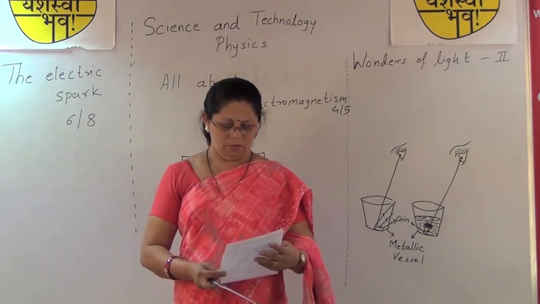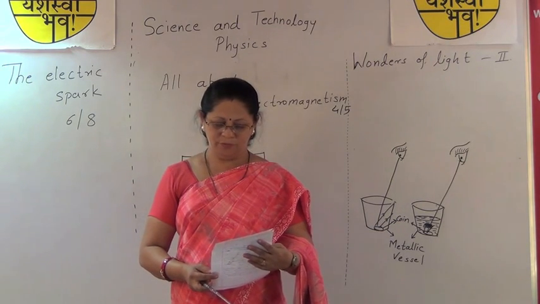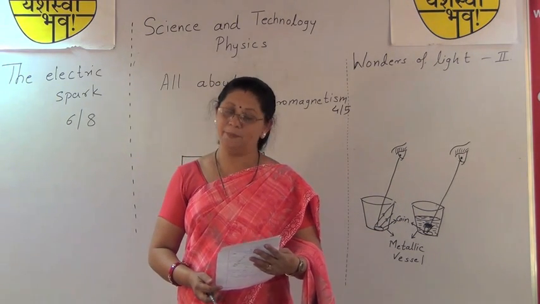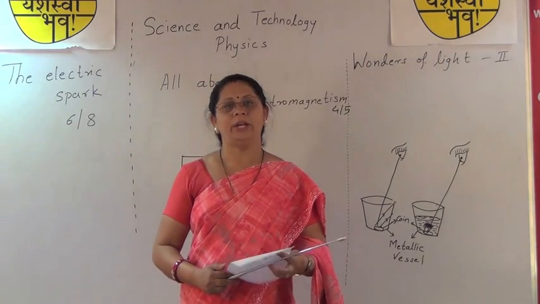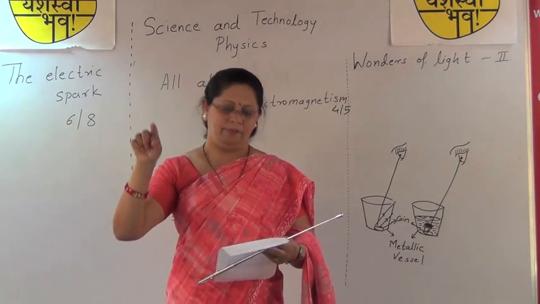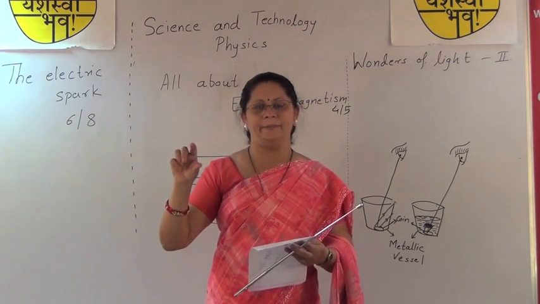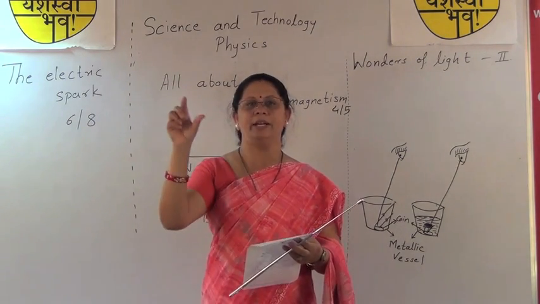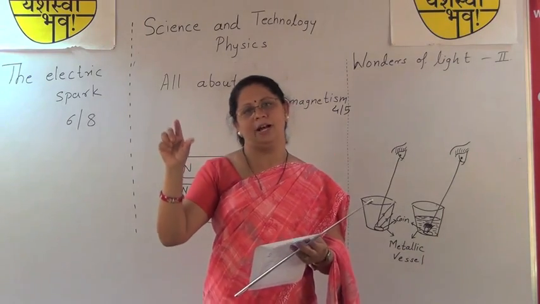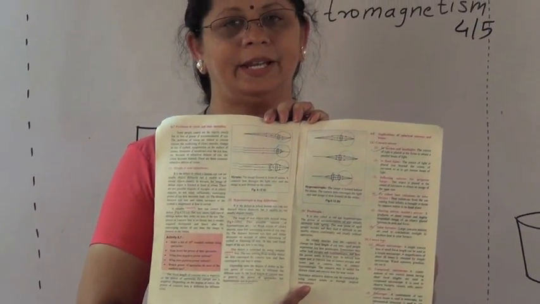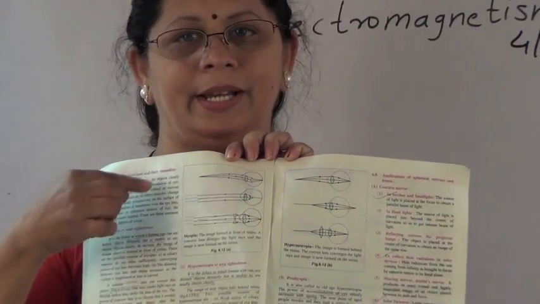Here, explain the problems of vision and the remedies with the help of diagrams. We have to give a diagram for each defect of vision and how we can rectify it. It is shown in our textbook. There are 3 diagrams given for each defect, and how we can give a remedy for it is shown with the help of diagrams. You can see the diagrams and you can draw them.